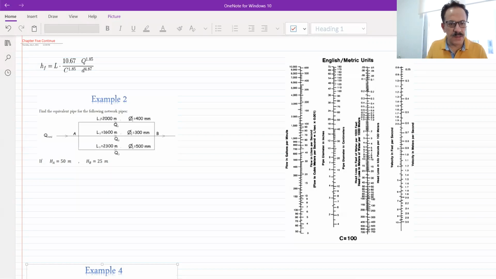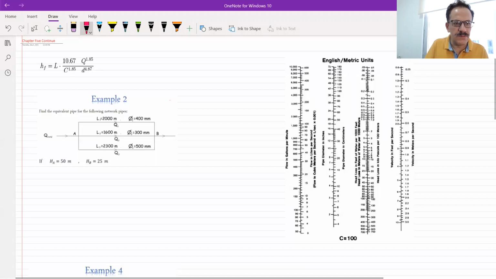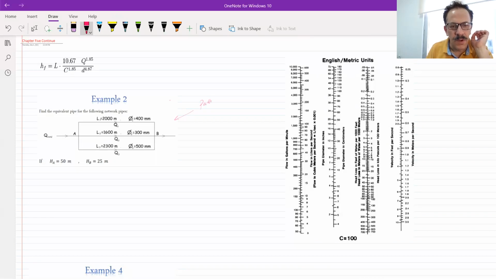What will be the difference between a shape like this? A connection like this is called parallel. Why is it parallel? Because the pipes look like this. This is one pipe, this is AB. This is another pipe, and this is another pipe. These three pipes are connected together at a point, and they leave the flow at another point. And that's the parallel connection.